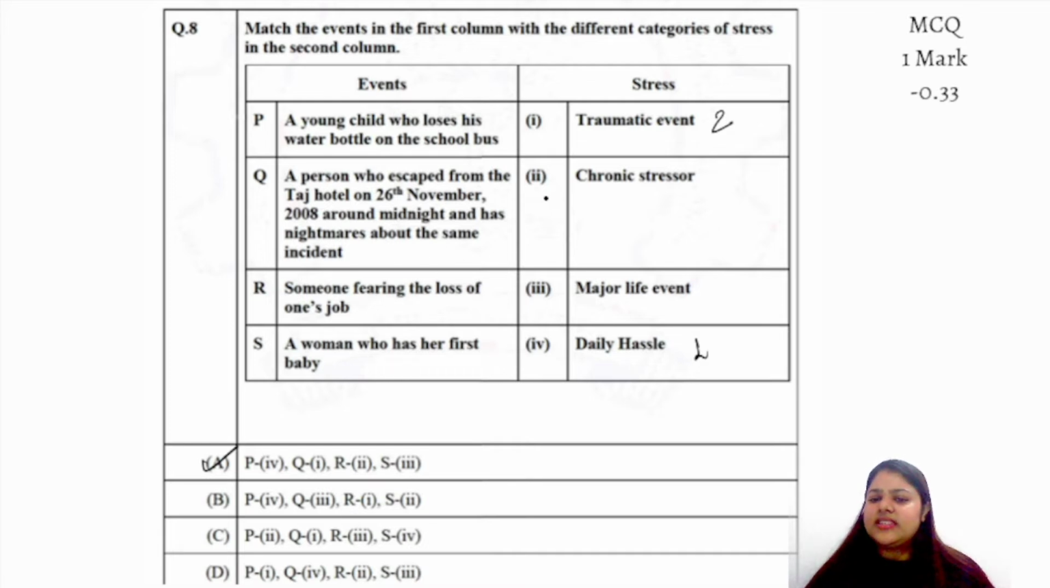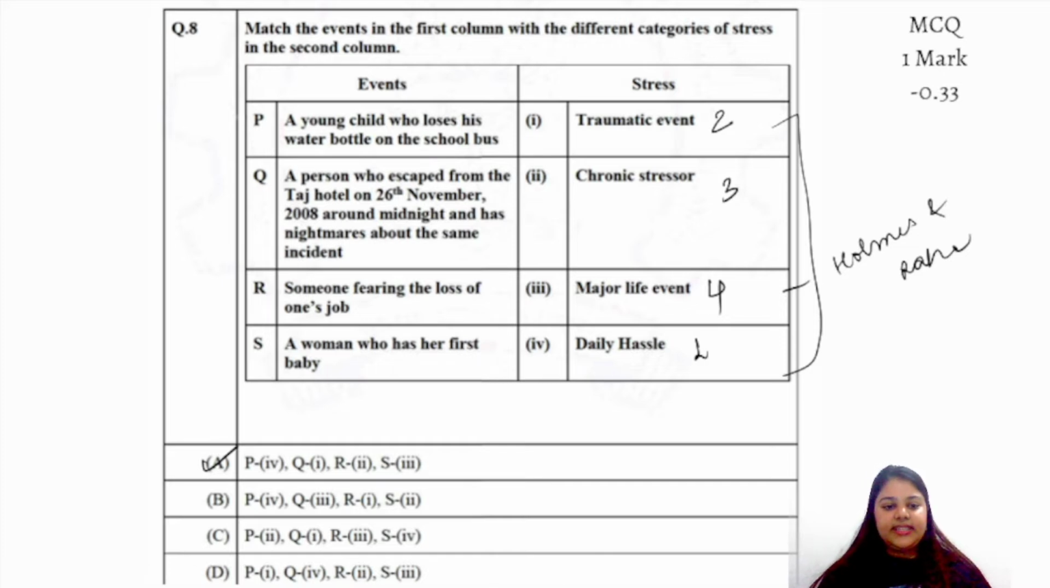Someone fearing the loss of one's job, now this is a type of chronic stressor. Why? Because in this type of stressor, the person will feel this stress for a long period of time. For example, maybe for months and months, he would fear that, okay, I should not lose my job. Right? Now, a woman who has a first baby, that is the option which is a major life event. It is there in the Holmes and Rahe theory, where it has been discussed. Like all of these, mostly. Right? So, very well done to all of you who have answered correctly.